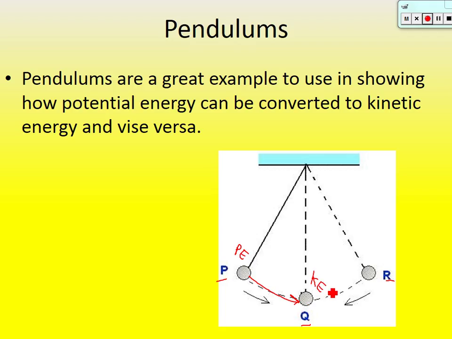Kinetic. So down here at point Q, now it's at the bottom of its path. It's at no height. This would be considered the floor for a pendulum. So it's all kinetic, no potential. And then as it comes back up, it's taking that kinetic and transferring it back into potential energy.